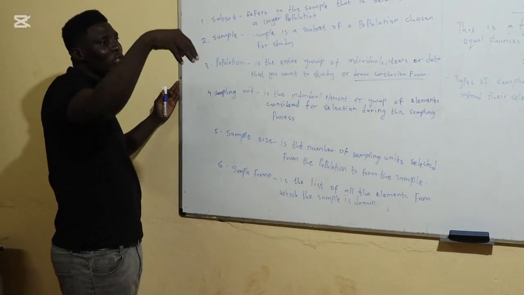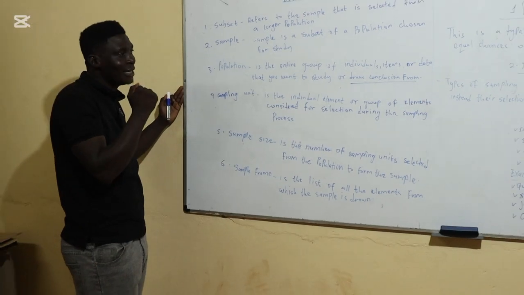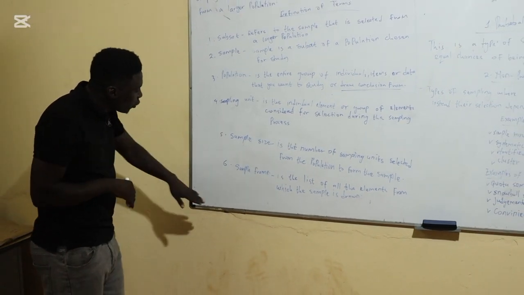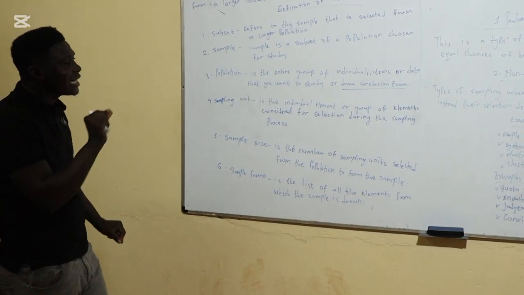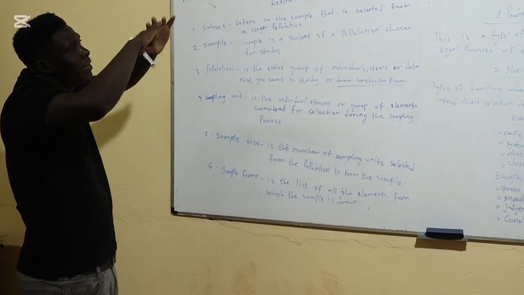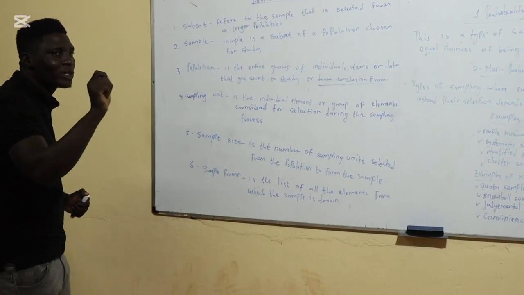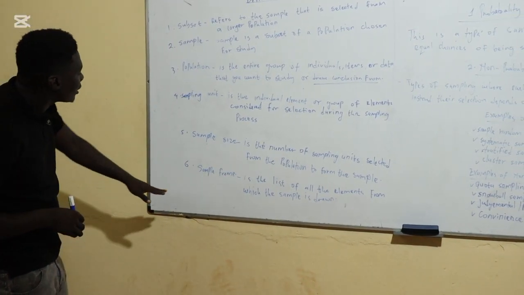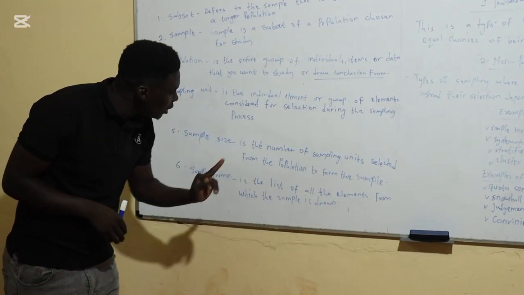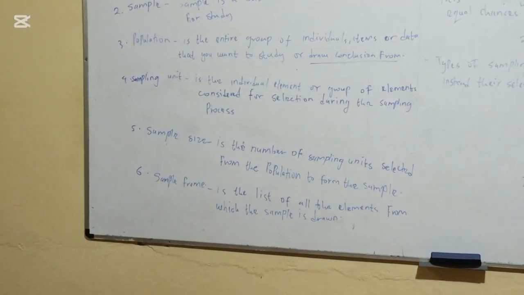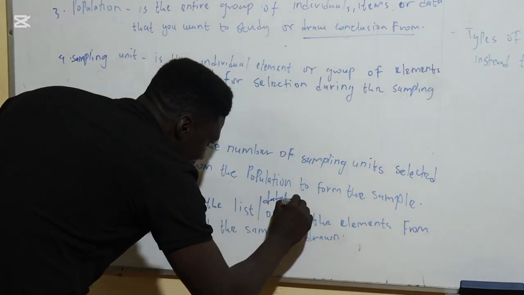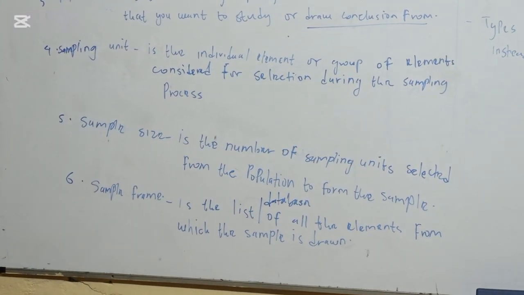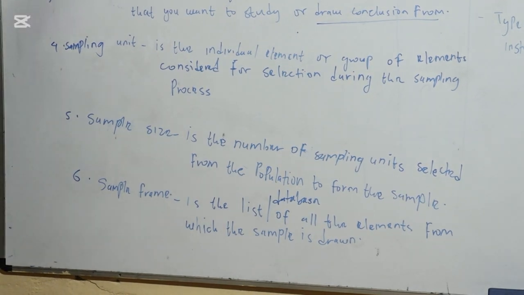Now here, the entire population, when we narrow down, we'll define what an element is, which is part of sample design. An element is specific, for example in the entire population we have a student X called so and so of admission so and so. Now when we talk about the sample frame, it is the list of all the elements from which the sample is drawn. So this can as well be a list or what? A database, where all the sample elements are drawn. So that will mark the end of the part on definition of terms.